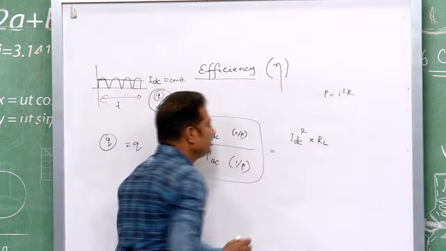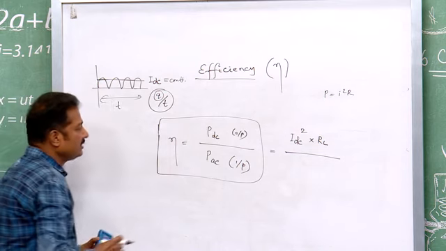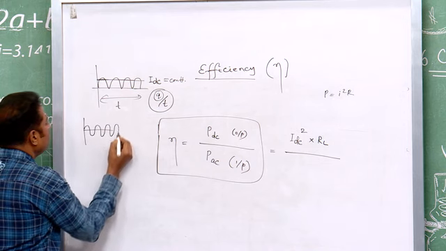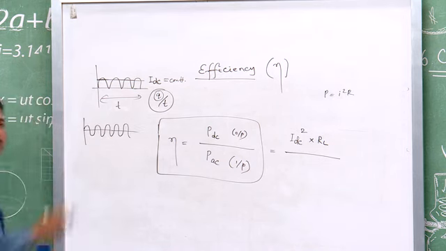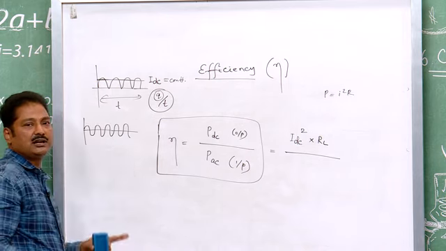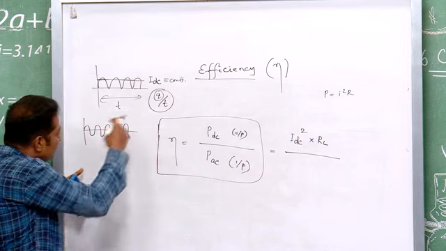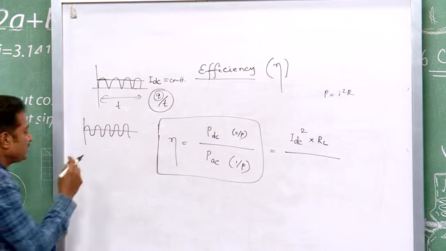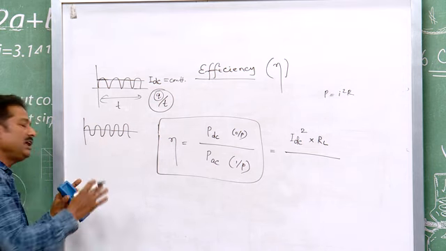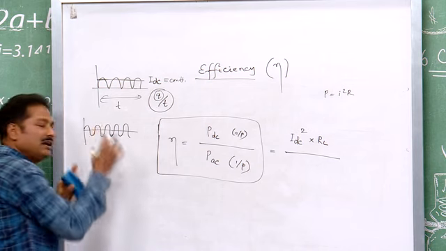And what about PAC? PAC, AC you know was another fluctuating signal, but you need a constant value from this fluctuating signal. And for this, you have to first find the square of this value, then you take the mean, and then you take the root.